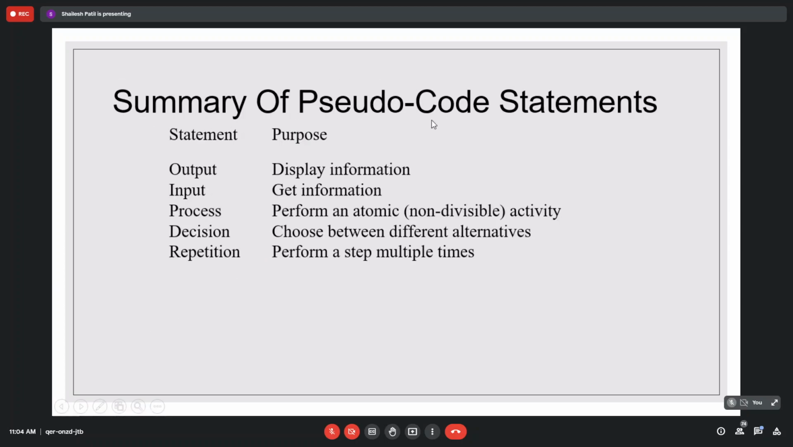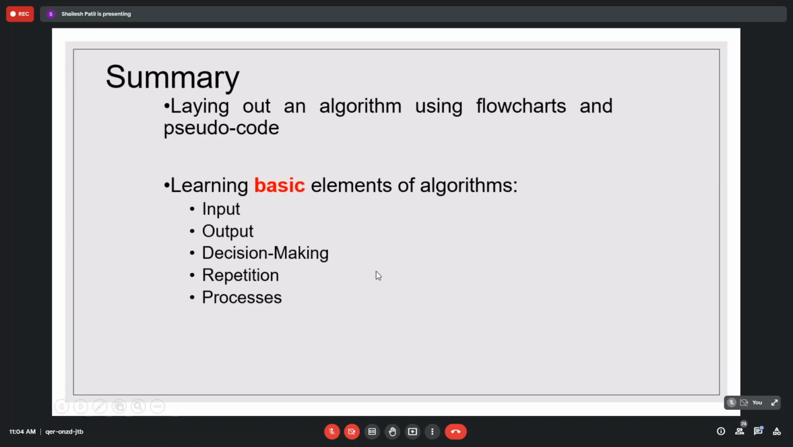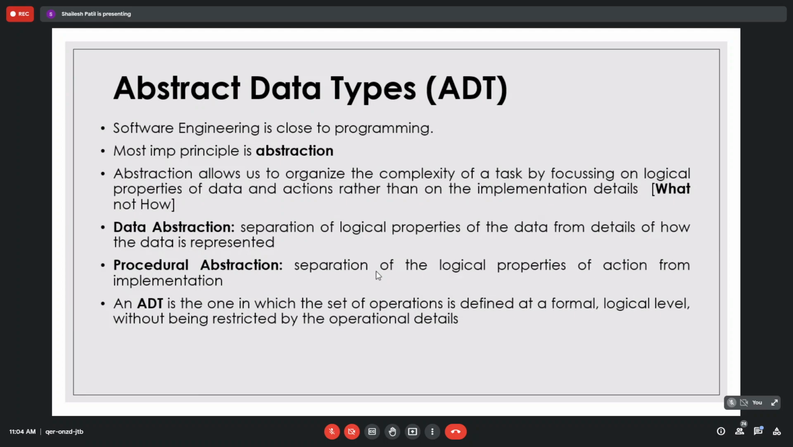For pseudocode statements we have a summary of the statement and its purpose. Output is to display information, input is to get, process is to perform some actions, then decision, and repetition. These are the basic elements of the algorithm that we are working with. Any doubt in this for pseudocode? Flowchart you already know, so I have not added that here. Flowchart is one of the parts. Now this is the next section that we are going to.